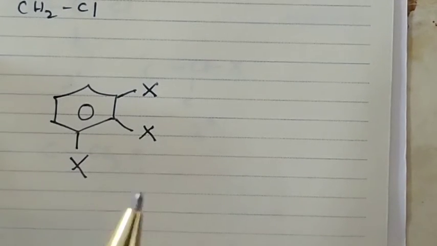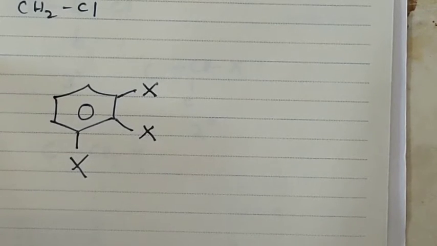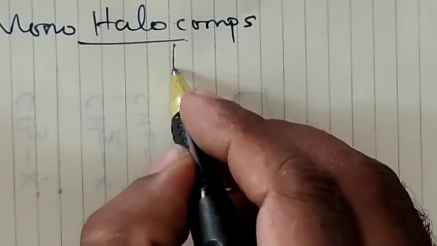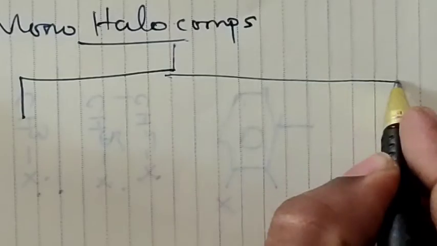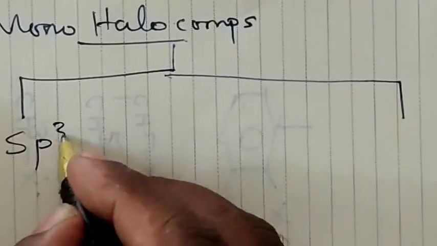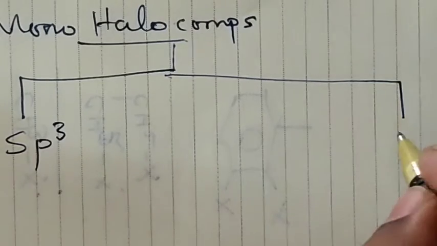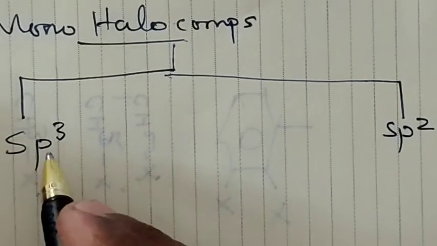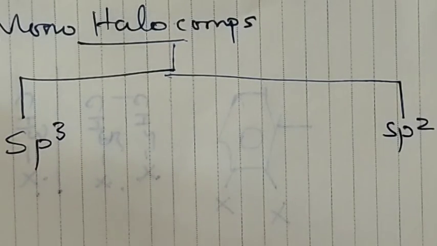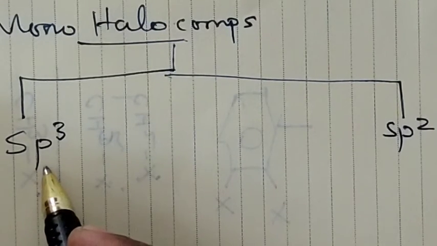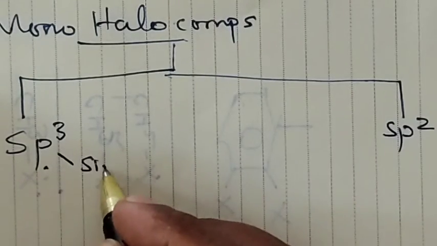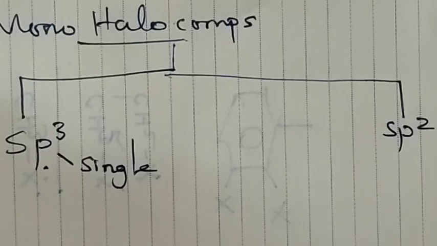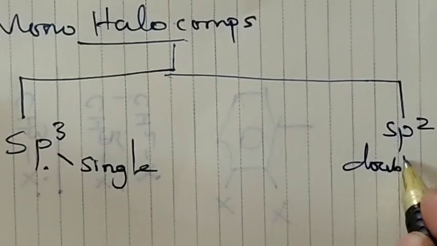So haloarenes are also classified into 3 based on the number of halogen atoms they have. Monohalo compounds are further classified into 2 types: compounds containing sp3 hybridized carbon and compounds containing sp2 hybridized carbon. In simple terms, sp3 indicates a single bonded compound, and sp2 means a double bonded compound.